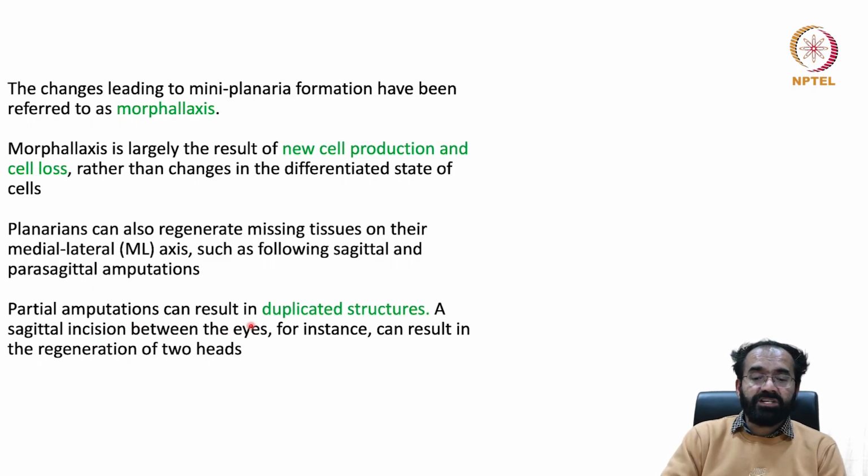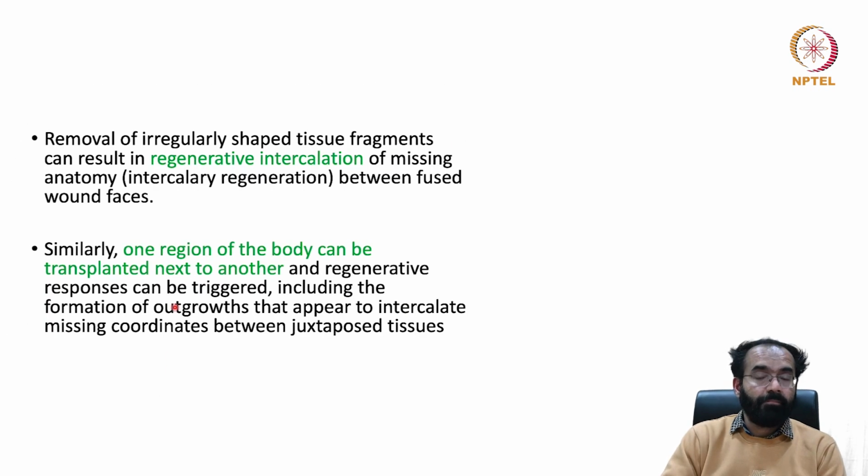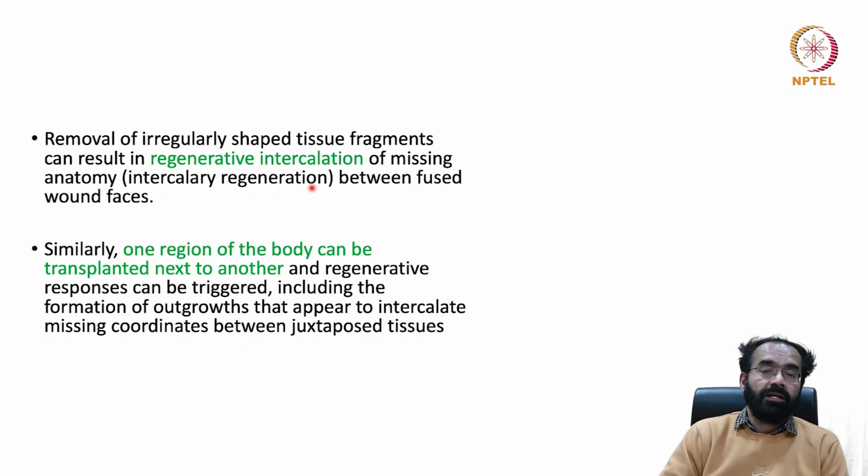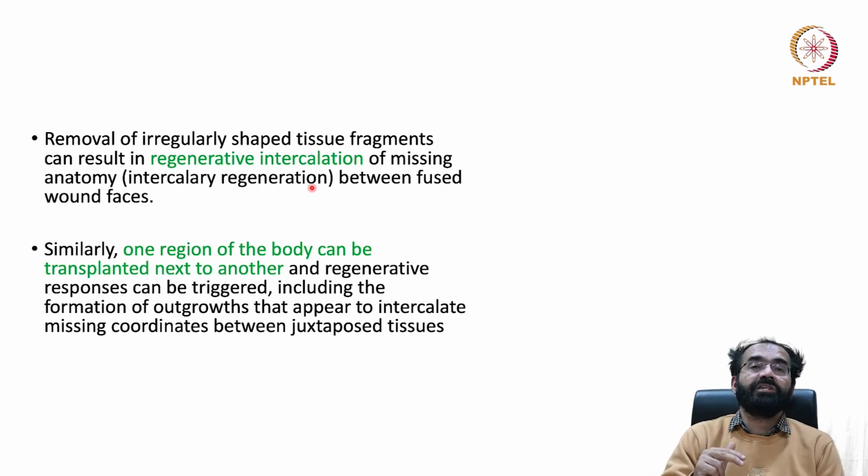Partial amputations can result in duplicated structures, like we saw in the 10-headed Planaria. Partially you are cutting it, you end up getting two heads. A sagittal incision between the eyes, for instance, can result in the regeneration of two heads, and you can keep repeating it. But there is something interesting that will be coming, we will discuss. Say you end up getting 10 heads. Now what if you did one amputation and got rid of all 10 heads? Can you get 10 heads back?